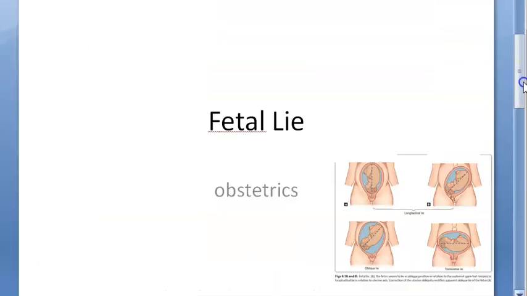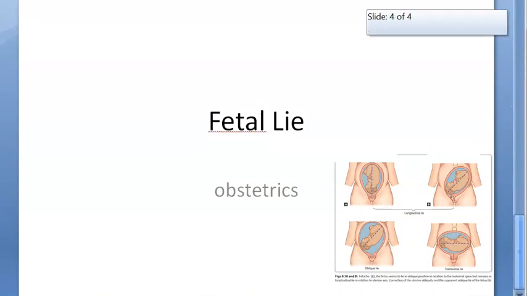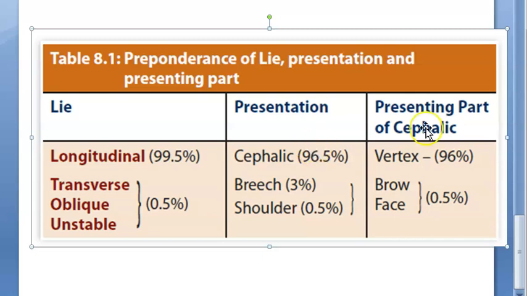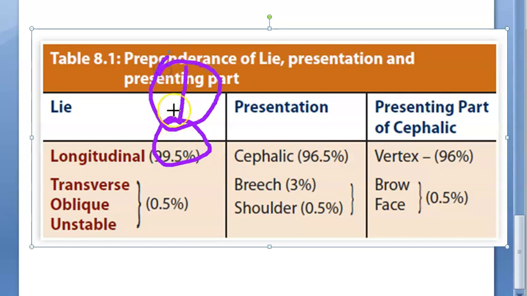That's it guys. There's one more table here. Yeah, look at this. So lie, presentation and presenting part. In longitudinal lie, if this is the baby, this is the baby's eyes actually. So in longitudinal lie, what will be the presentation? The presentation will be the cephalic presentation. The presenting part will be the vertex usually. Okay, that's what they're saying.